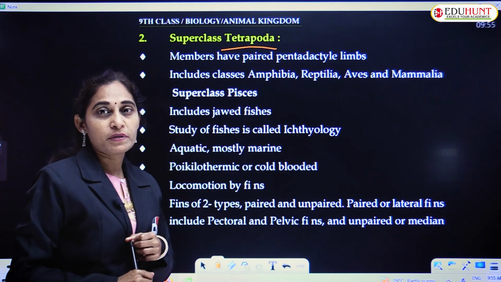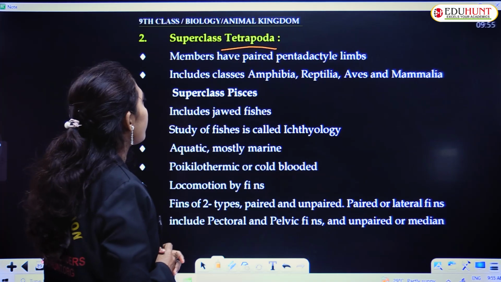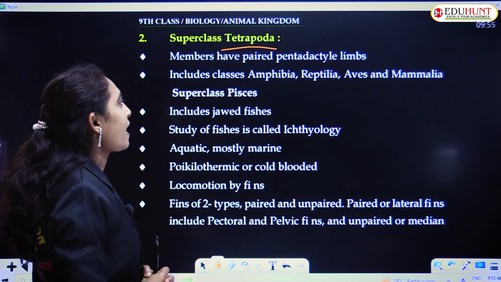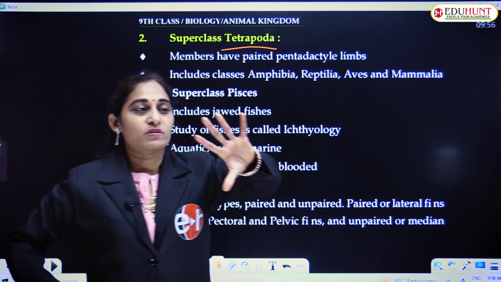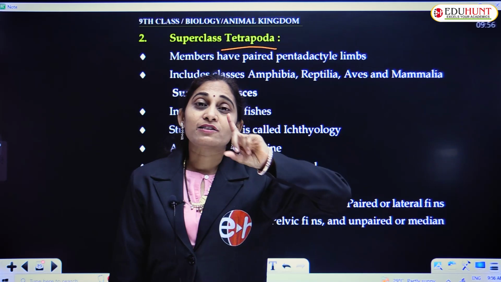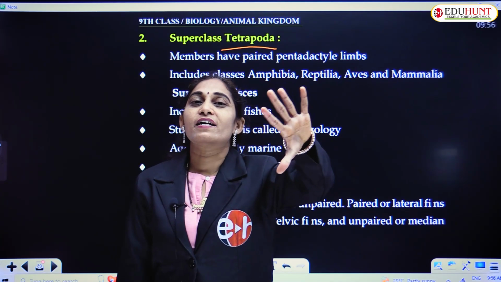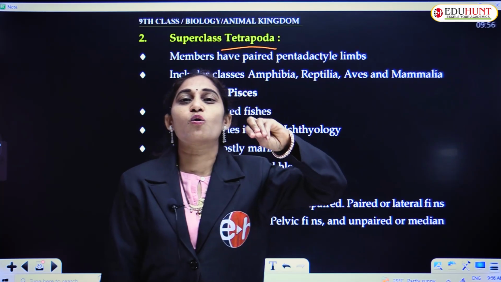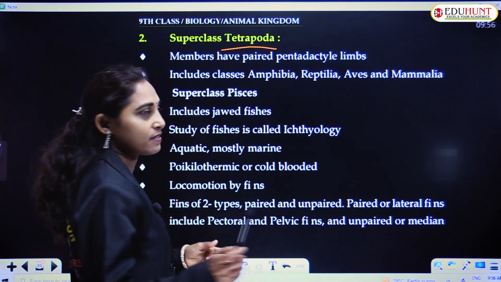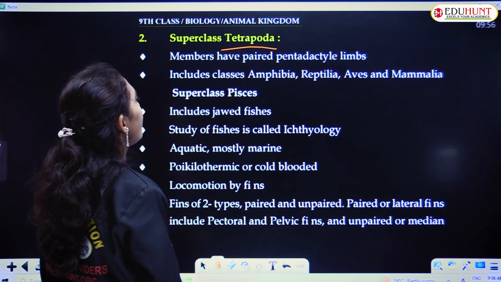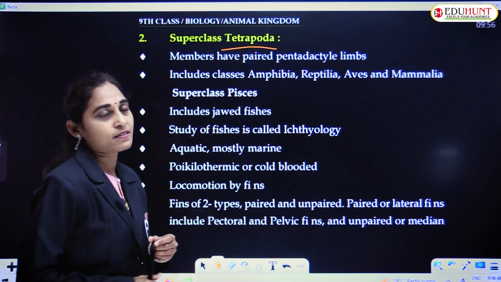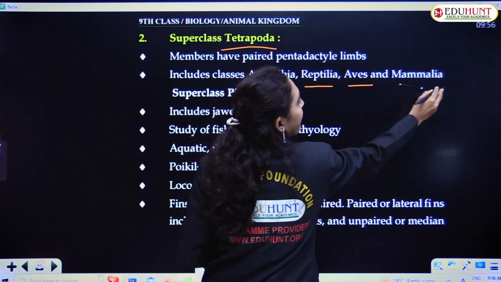Tetra means 4, poda means appendages, like paired legs, paired hands. Members have paired pentadactyl limbs, like we have pentadactyl limbs. In each limb we have 5 fingers, or in hind limbs we have 5 toes in each limb. Some may have 6 or more than that, but that is a rare, exceptional case. Members have paired pentadactyl limbs and include classes Amphibia, Reptilia, Aves and Mammals.